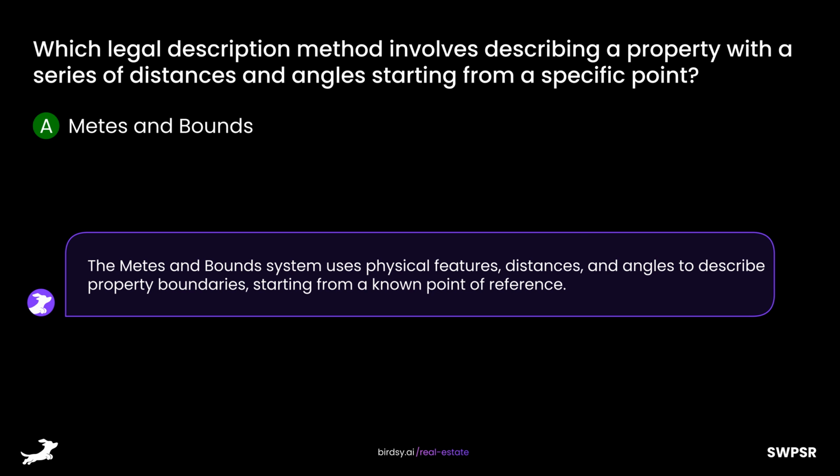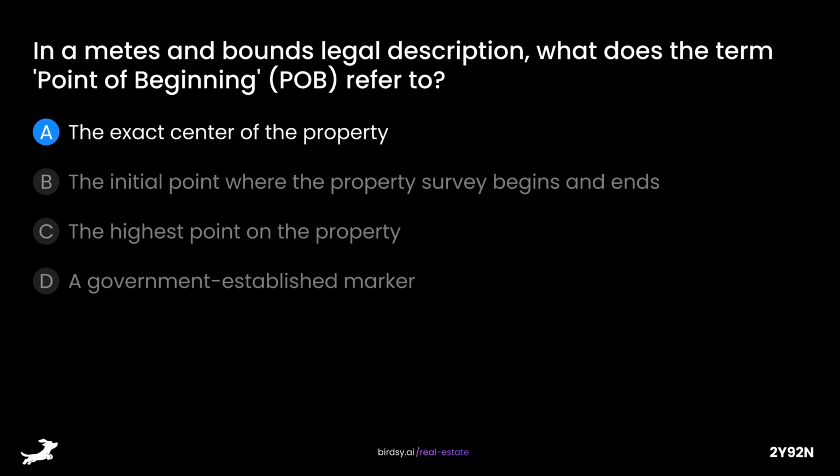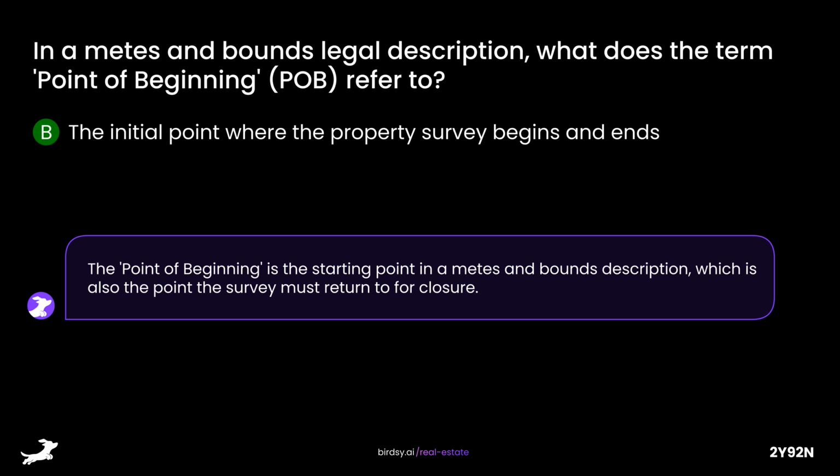In a metes and bounds legal description, what does the term point of beginning refer to? Is it A, the exact center of the property, B, the initial point where the property survey begins and ends, C, the highest point on the property, or D, a government-established marker? The answer is B, the initial point where the property survey begins and ends. The point of beginning is the starting point in a metes and bounds description, which is also the point the survey must return to for closure.